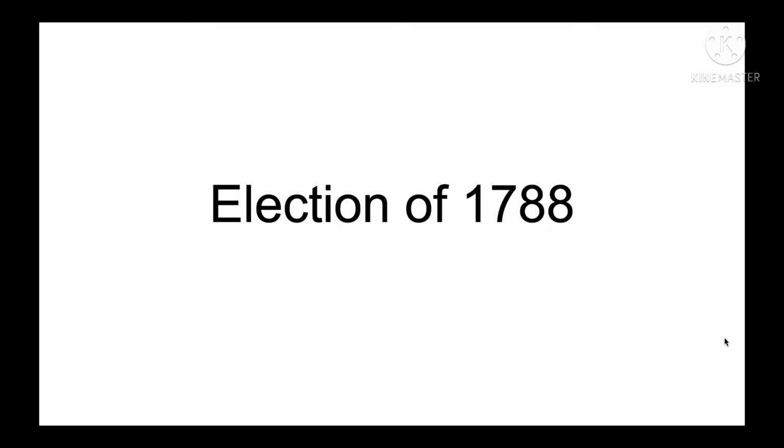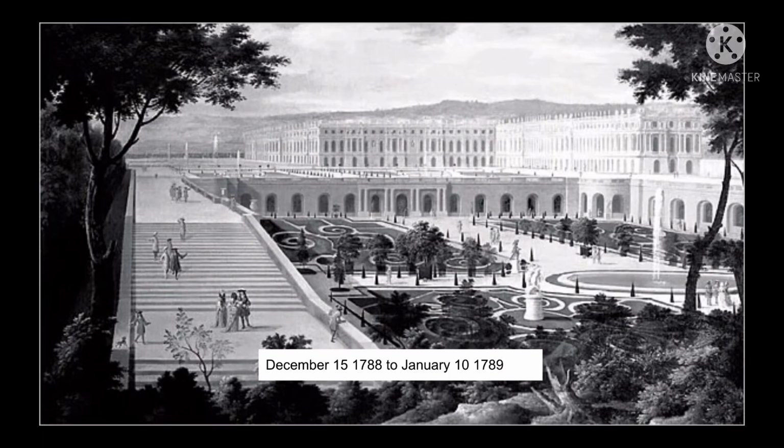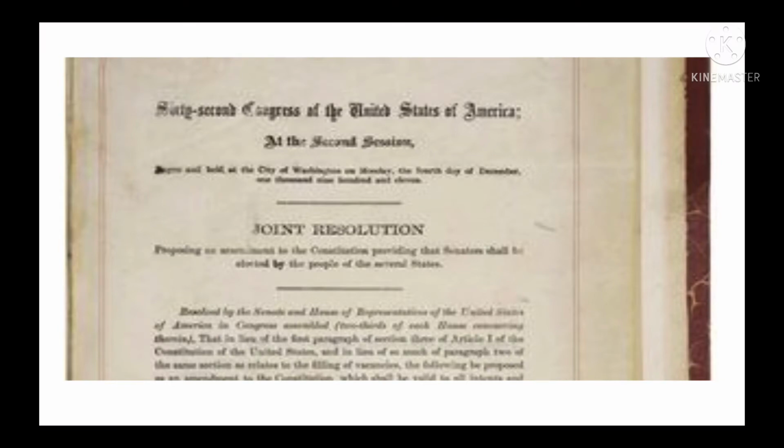The first election of the United States lasted from December 15, 1788 to January 10, 1789. George Washington was extremely popular after leading the American troops to victory against Britain, and there was little or no opposition against him. The only question was about vice president.